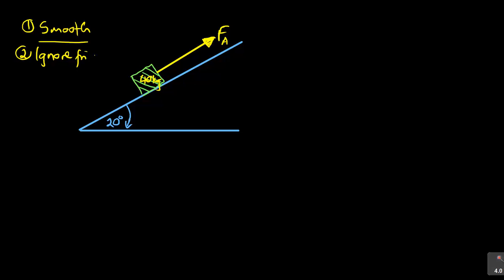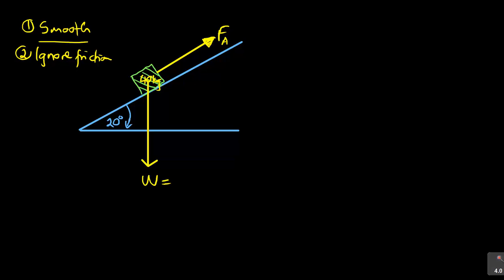Because when we put friction, there's going to be a lot of working, and for 2 marks, it's not going to be worth it. So let's assume there is no friction. We're just required to calculate the applied force to pull this thing up without the friction. But there is something that is always consistent with the object. It is the weight part. Remember, the object has got its weight facing down, and we call that the weight of the object.